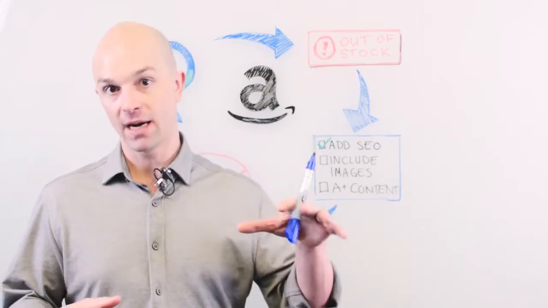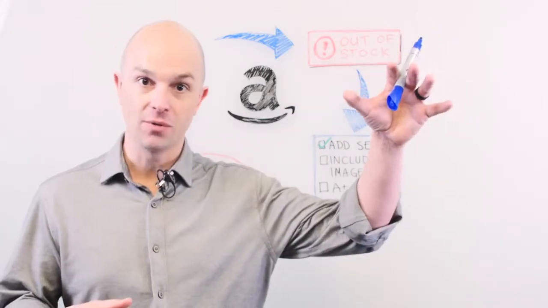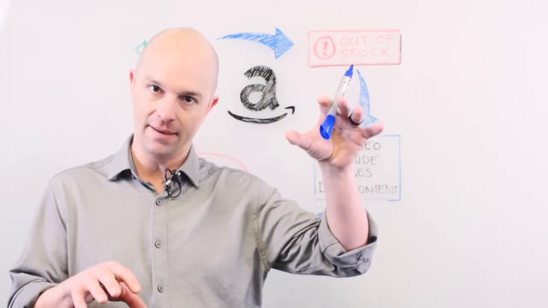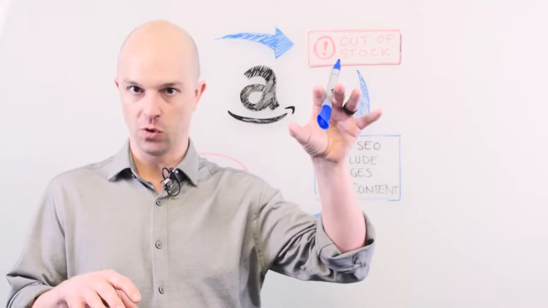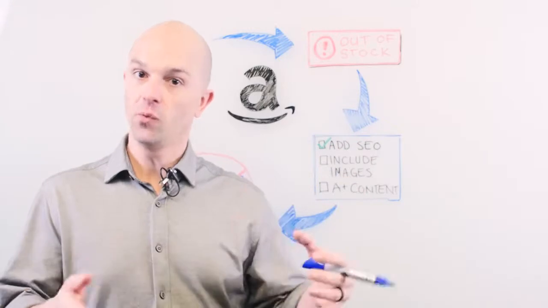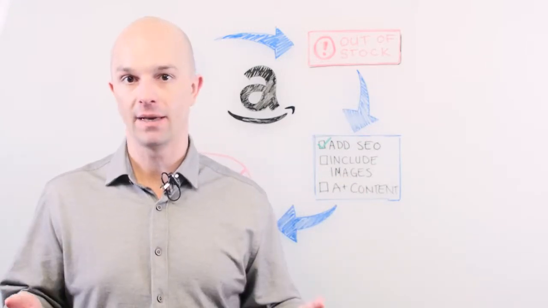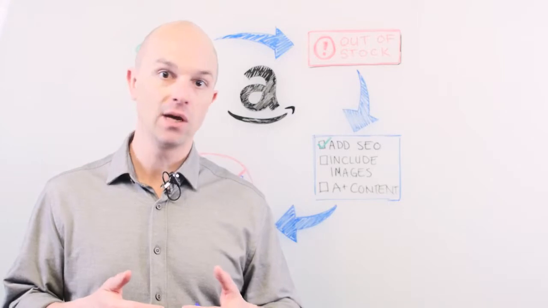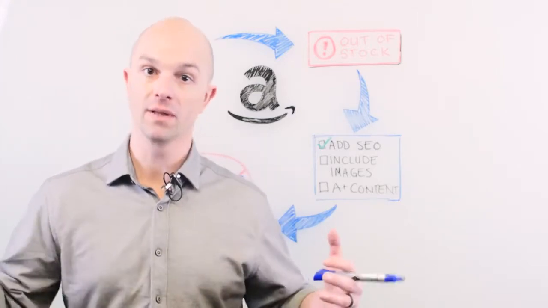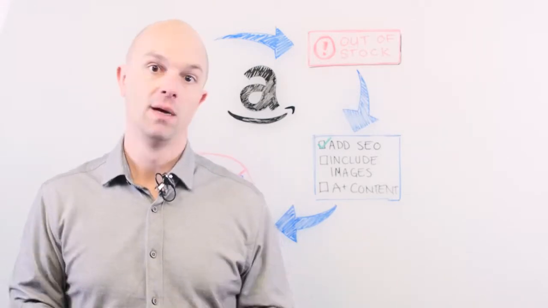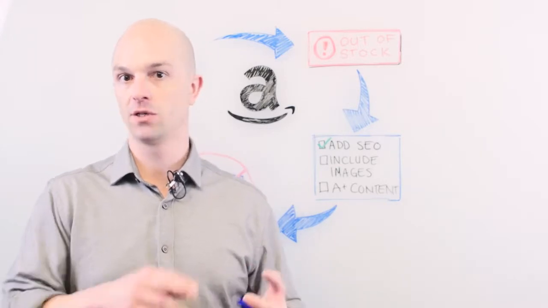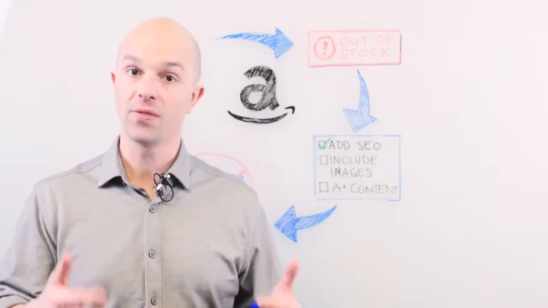If you have a product with a 80% conversion rate and a product with a 10% conversion rate, bidding on the same ad, the product with the 80% conversion rate is going to require a smaller bid to win the ad. So if you do a really good job with the fundamentals, you can save money on your advertising budget and your ad money can go a lot farther. You can cover more time in the day, you can cover a longer list of keywords, you can experiment more. So getting the foundation elements right in order to improve your organic search, in order to improve your conversion rates, those are things that pay off in dividends.